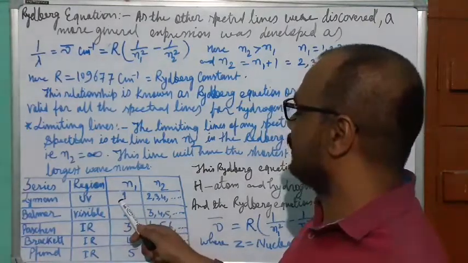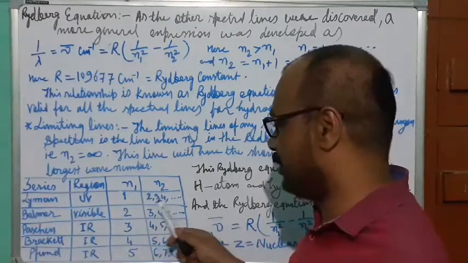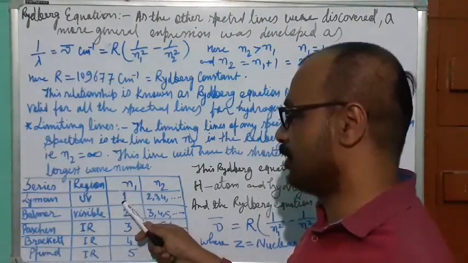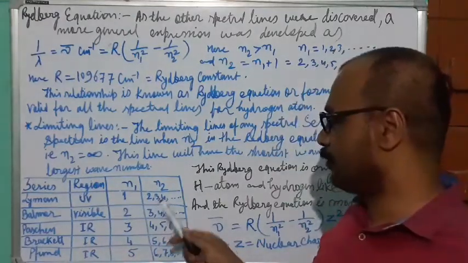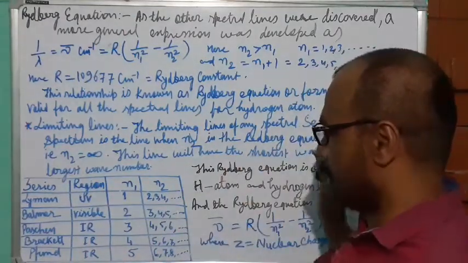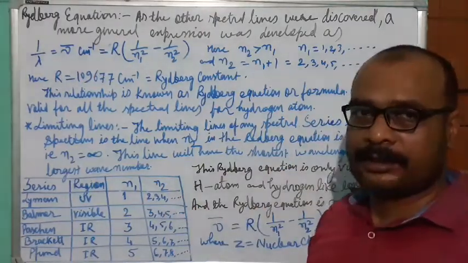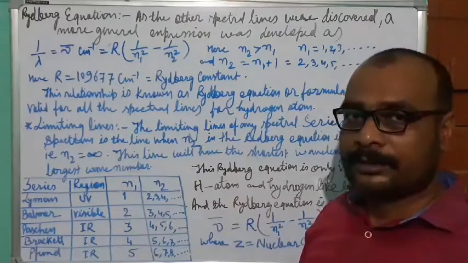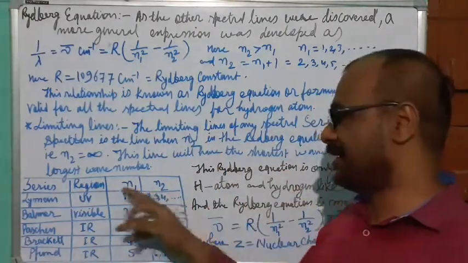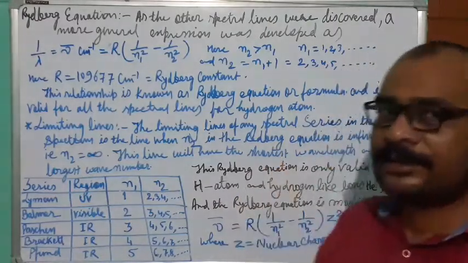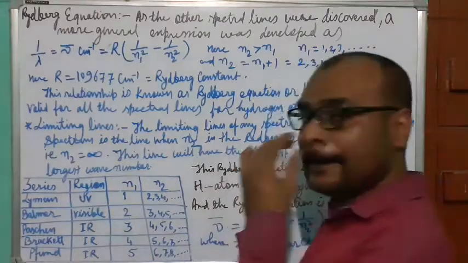So this is the lowest orbit. This is the higher energy level. This is the lowest energy level in Lyman series. First orbit, second orbit, third orbit, fourth orbit, like that, and it will move up to infinity. From infinity, when electrons are coming to the first orbit in case of Lyman series, then that line will be known as the limiting line. So here all are hydrogen.